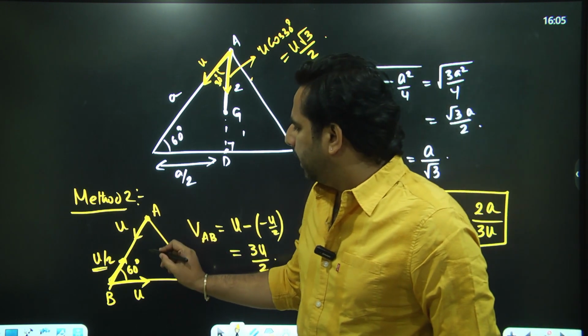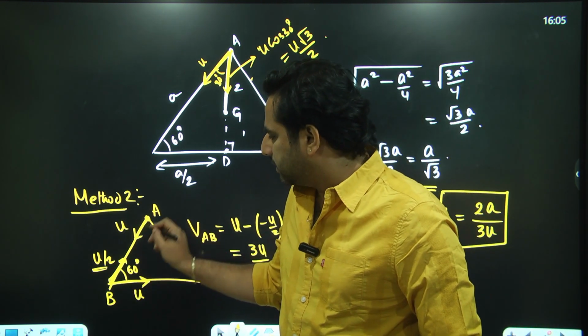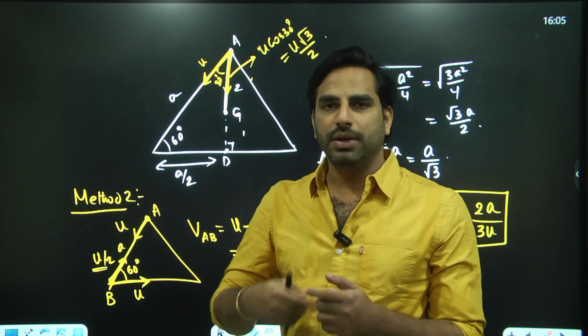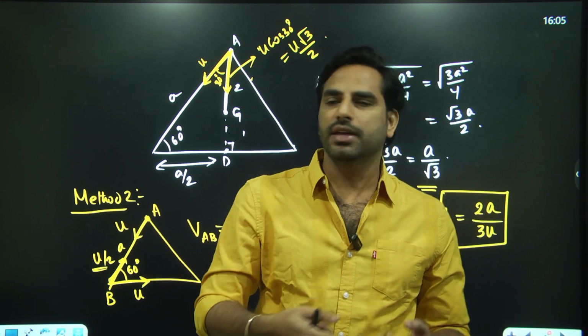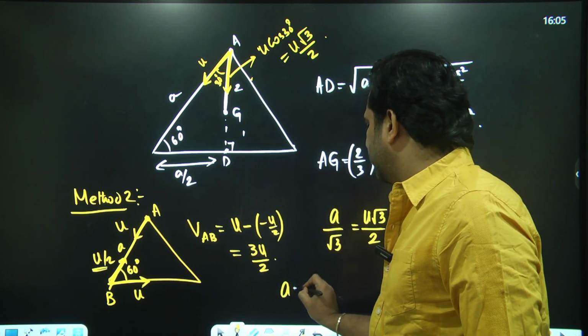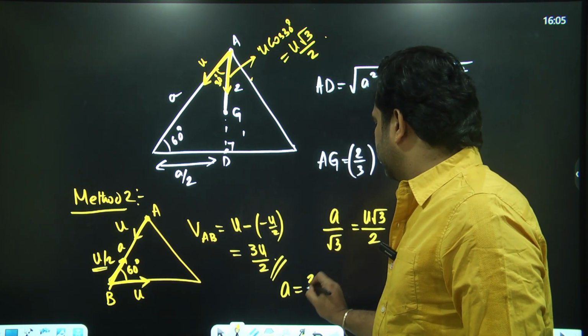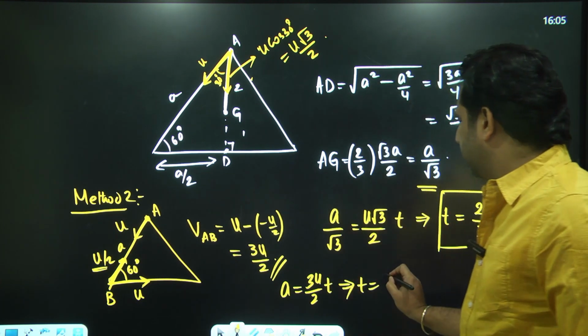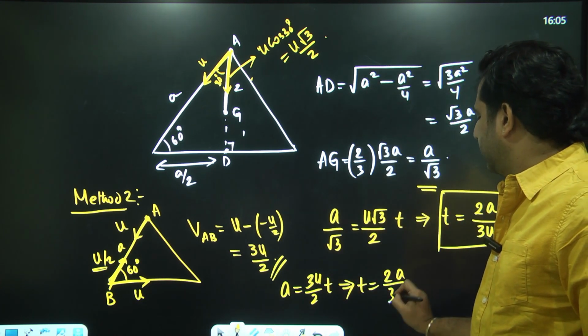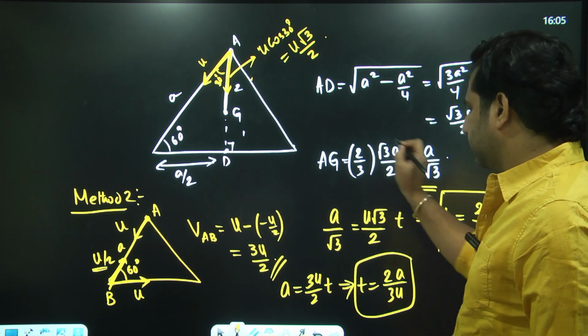And when they finally meet, the initial separation is A, and finally when they meet, the separation is 0. The relative displacement that A has covered to meet B is A. So relative displacement A is equal to relative velocity, that is 3u by 2, into time t. So even from this, by a single step, I can get t is equal to 2a by 3u.